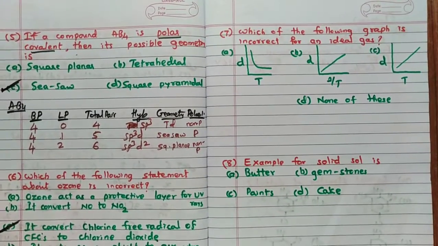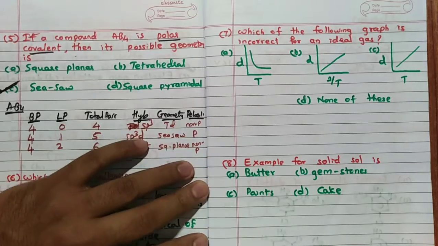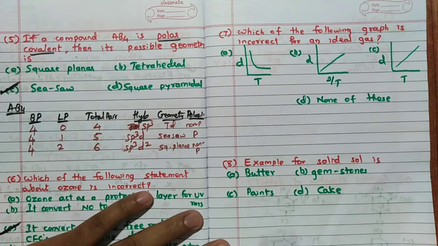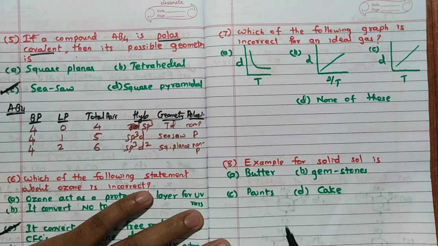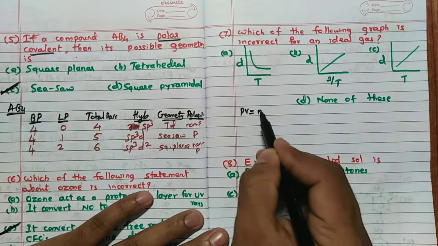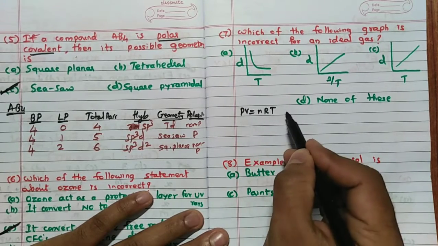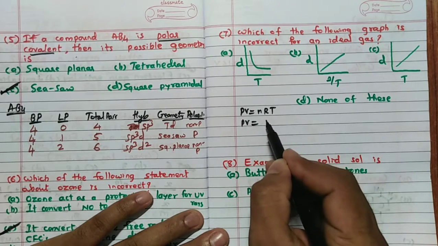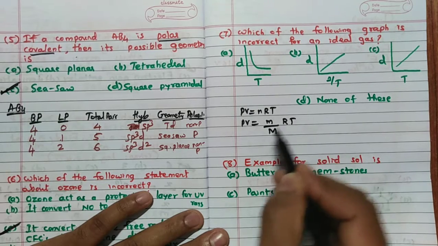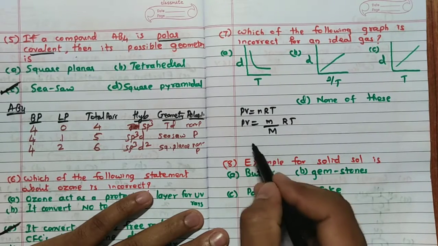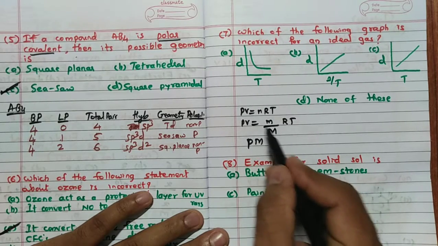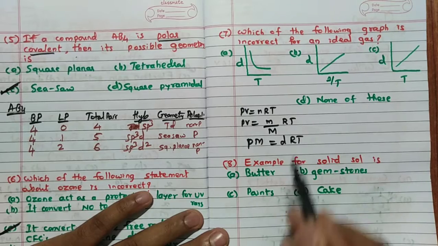Now seventh question, which of the following graphs is incorrect for an ideal gas? Ideal gas density versus temperature graph is given. First we will see the relationship between density and temperature. According to the ideal gas equation, PV = nRT. Here n = m/M, so PV = (m/M)RT. Now take M to this side and V to this side, so that P into M, the molecular mass, is equal to m divided by V, which is density, times RT.